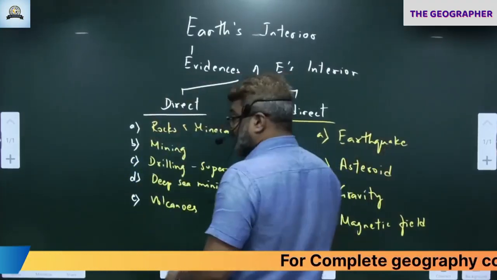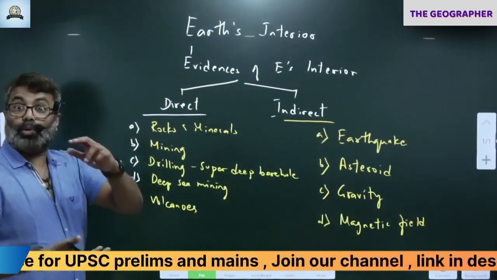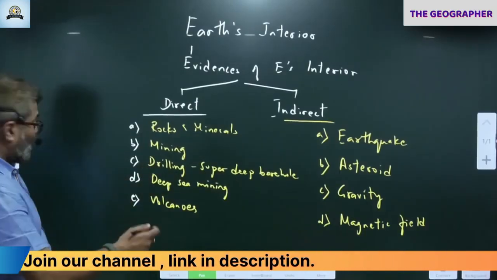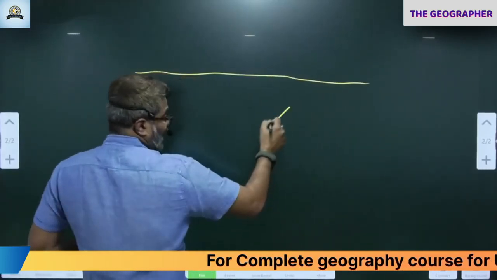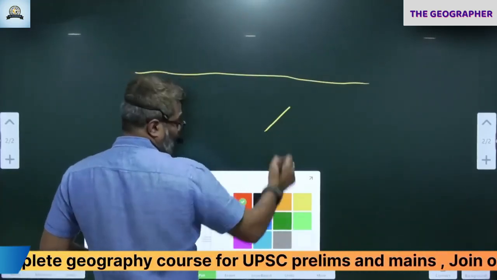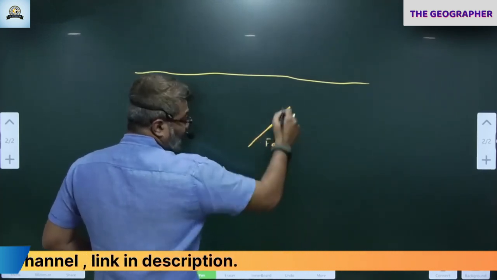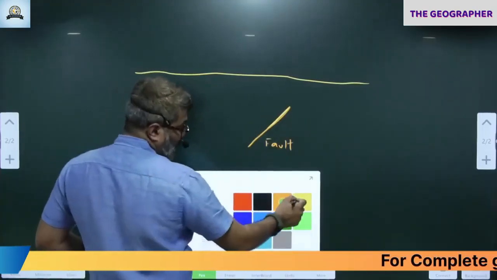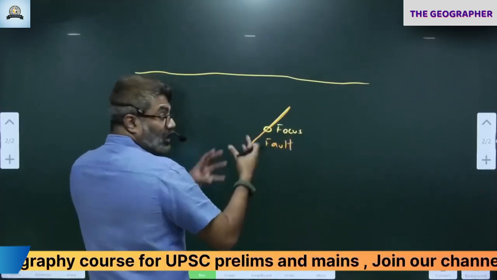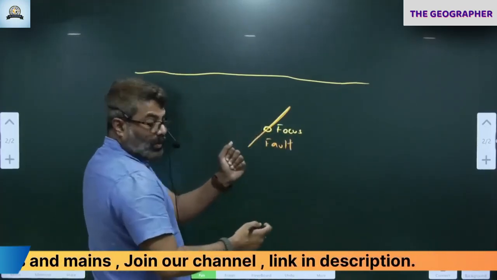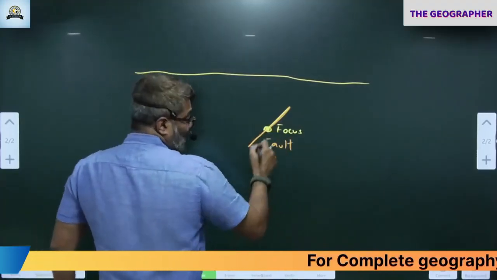Because when the earthquakes occur, I'll show you how it happens. Let's say this is the Earth's surface. So there is, let's say, a fracture or a fault. A fracture here, or a fault. In these kinds of fractures and faults only earthquakes occur. This place where the earthquake occurs is called the focus. Focus is the point of origin of an earthquake. This is where the earthquake occurs. So when the earthquake occurs, a large amount of energy is released.